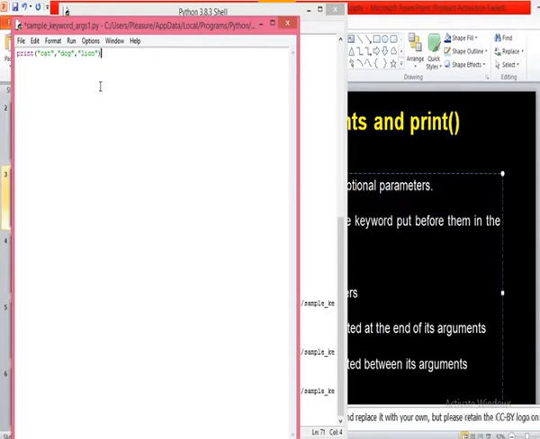Now if I execute this line, what will be the output? We have three strings separated by comma. What will be the output if I execute this print function? Are all of you there or not?